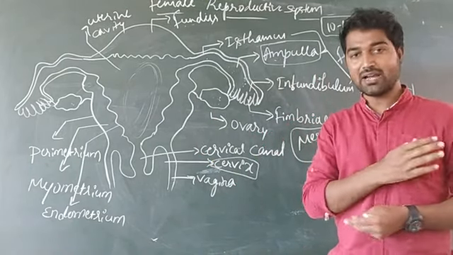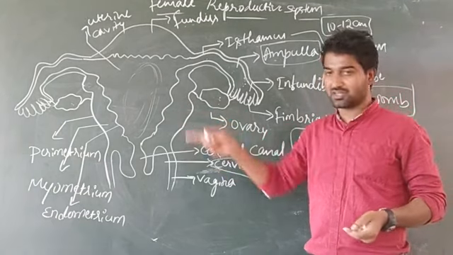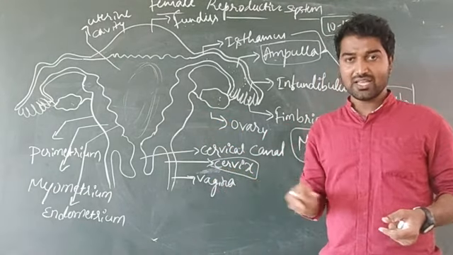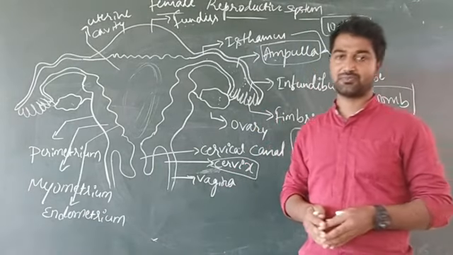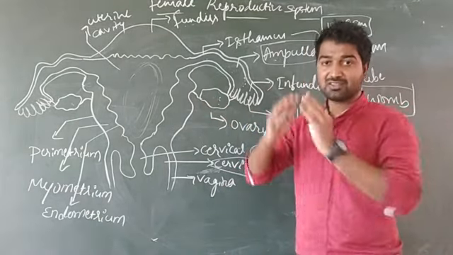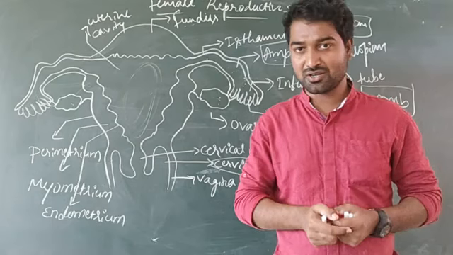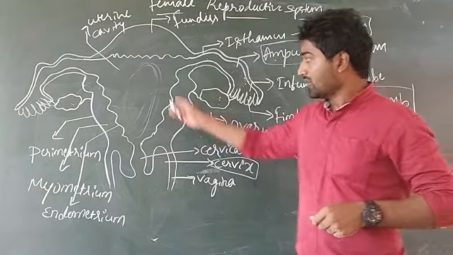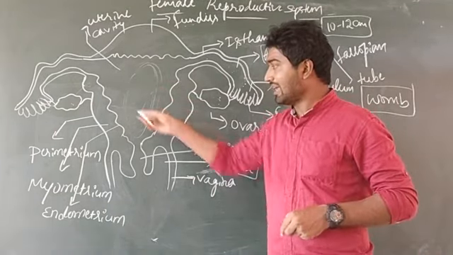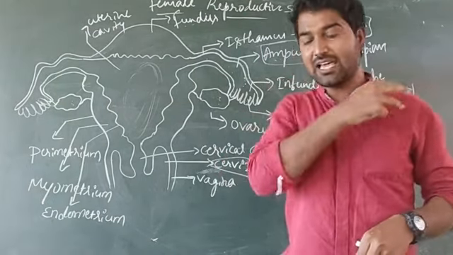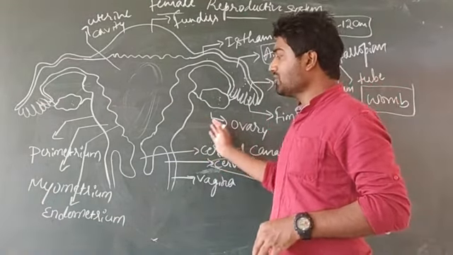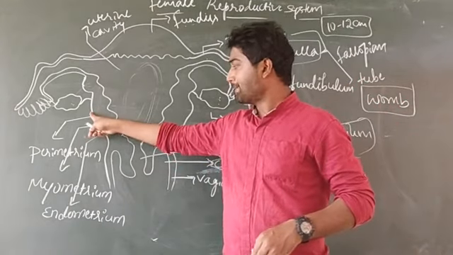And dear students, the shape of the uterus is usually inverted pear-shaped in structure. And this uterus has 3 layers, or is covered by 3 layers. The outermost layer is known as perimetrium.